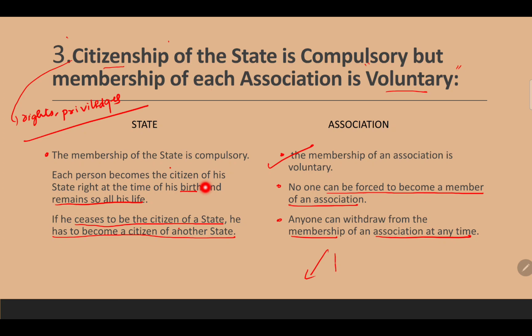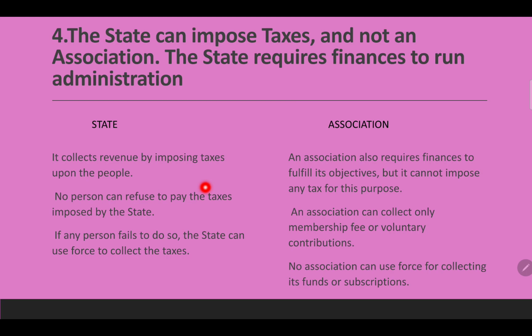And with the grounds and with the reasons also, that solid reasons should be provided. Then what happens, I can join another association if I like, okay. So it's very simple. Number four: the state can impose taxes, and not an association, okay. Association cannot impose taxes, but the state can.